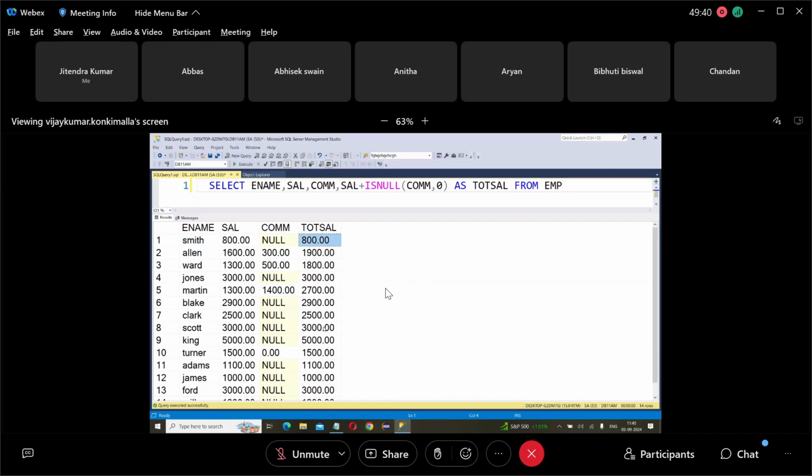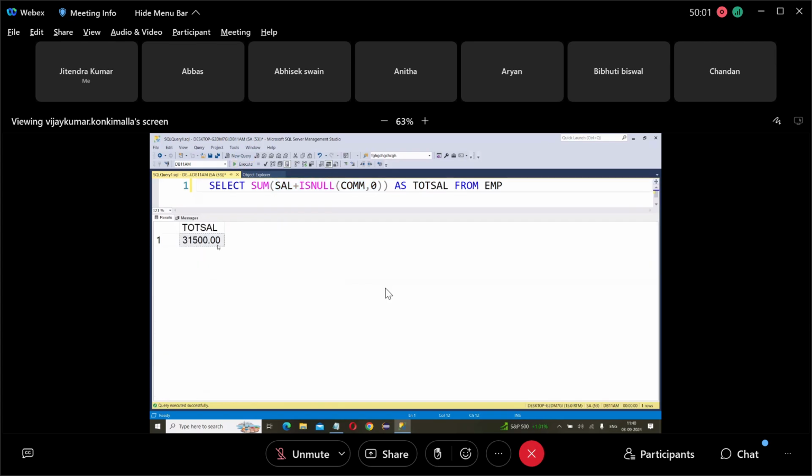But I want to add these 14 values. If you want to add the 14 values, then what do you have to say? You have to say sum of this. So all 14 employees' salaries are added, and on that you are applying the sum function. What does it give? 31,500.